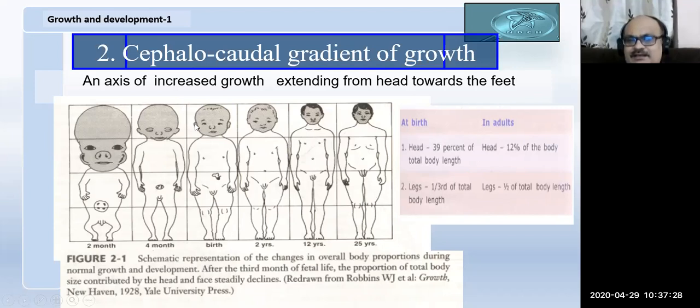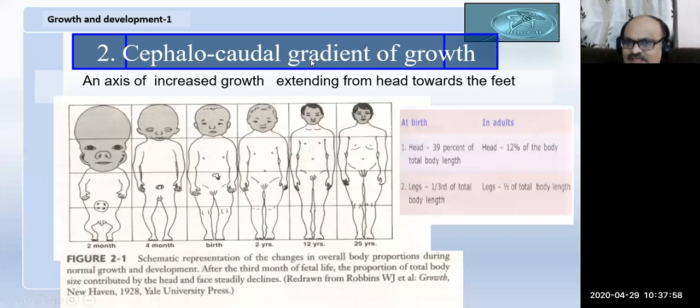Then if you notice the same thing in a full grown adult, it occupies not more than 1/8 of the body height. How does this happen? Is the height of the head going to decrease? No. The relative length of the head appears to be decreased due to the more growth of the structures or the extremities away from the head.